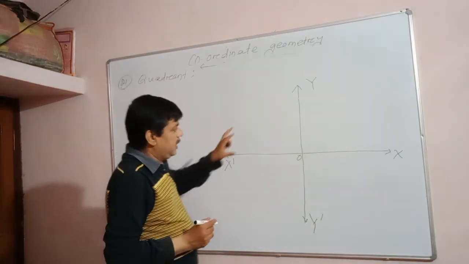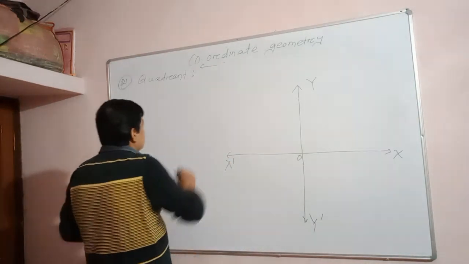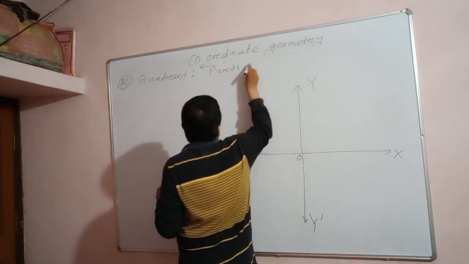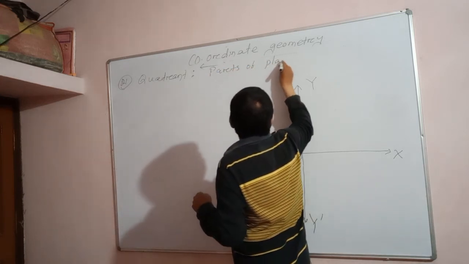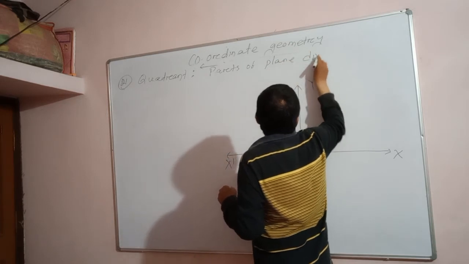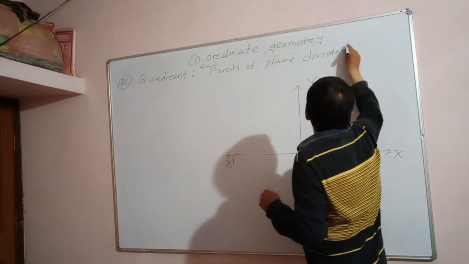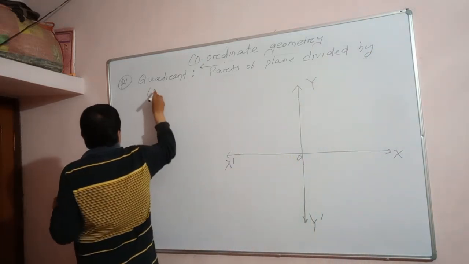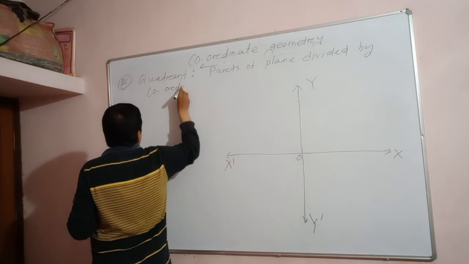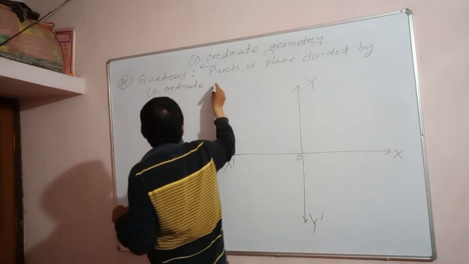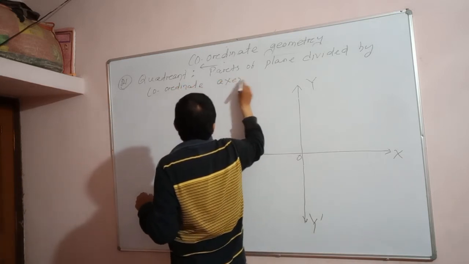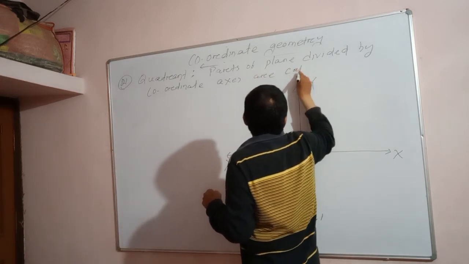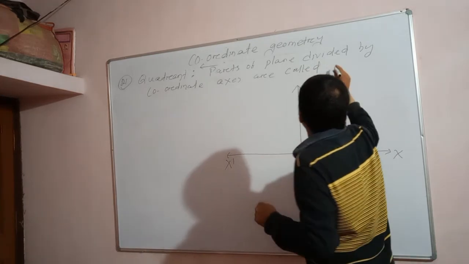Understand? So the parts of the plane divided by the coordinate axes are called quadrants, except the coordinate axes themselves.